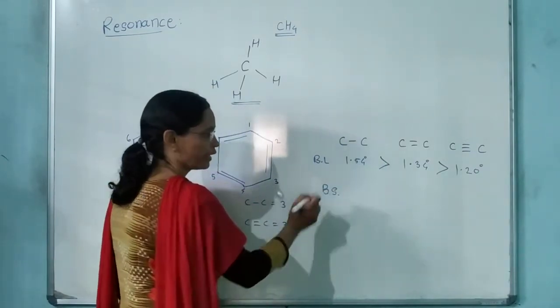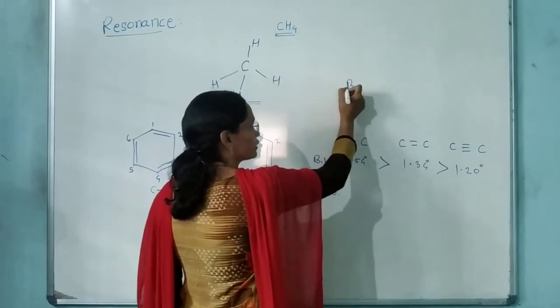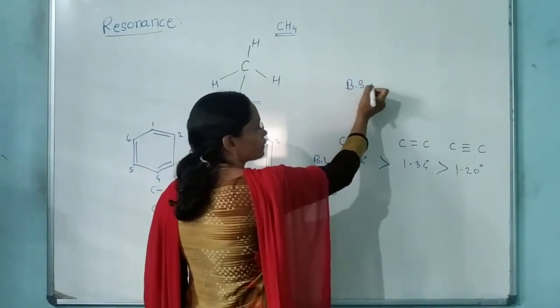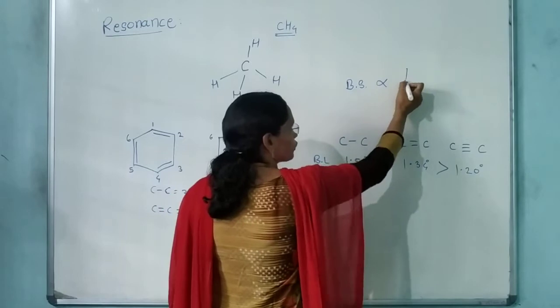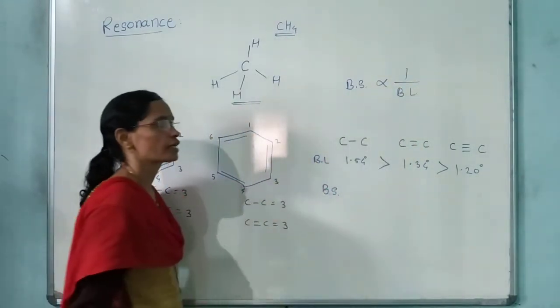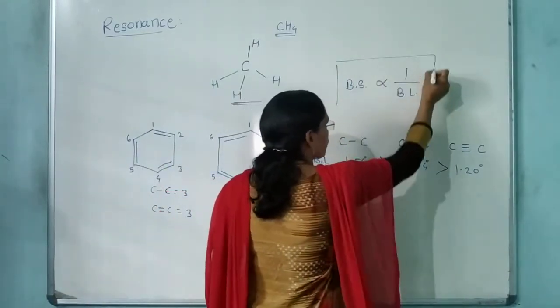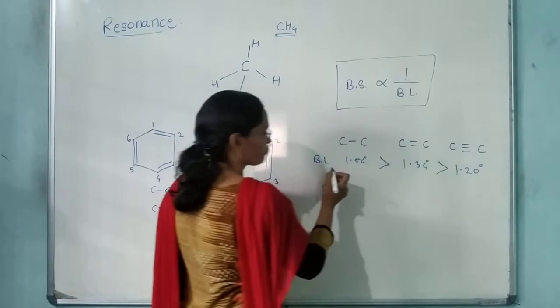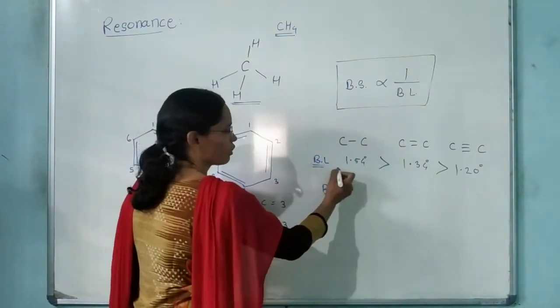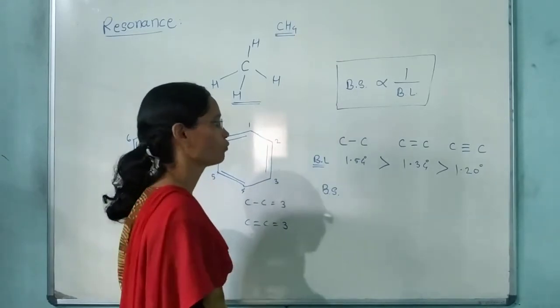Bond strength and bond length are inversely proportional. See, bond strength is inversely proportional to the bond length, right? So if this is the order for the bond length, then what will be the order for the bond strength?